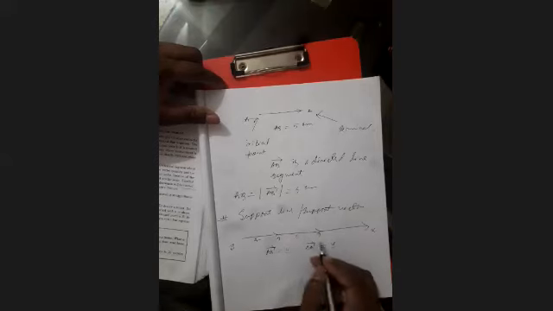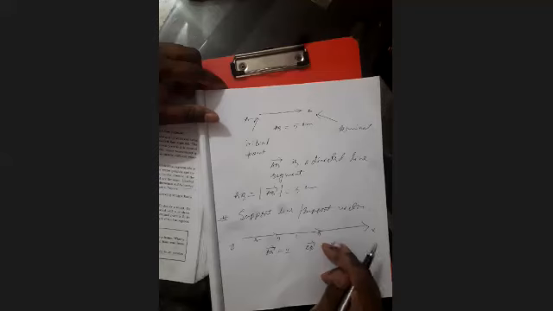So the AB vector and CD vector are called support vectors or support lines. Support vector and support line must be in the same way on the unending straight line. Clear?